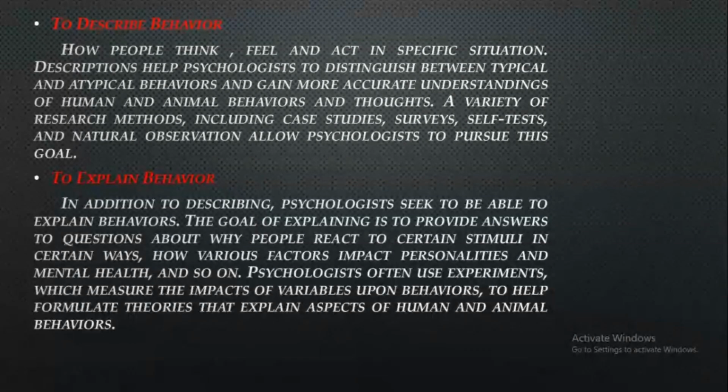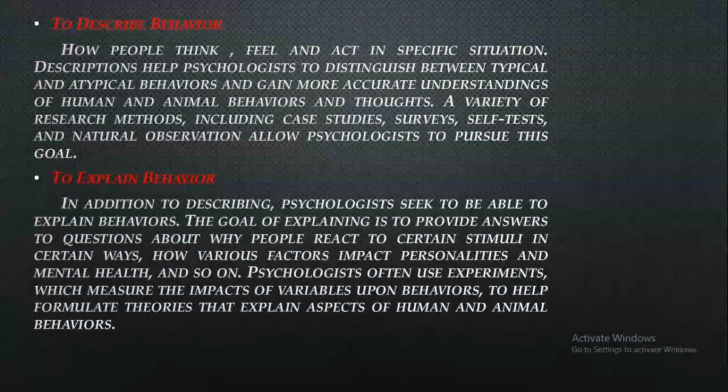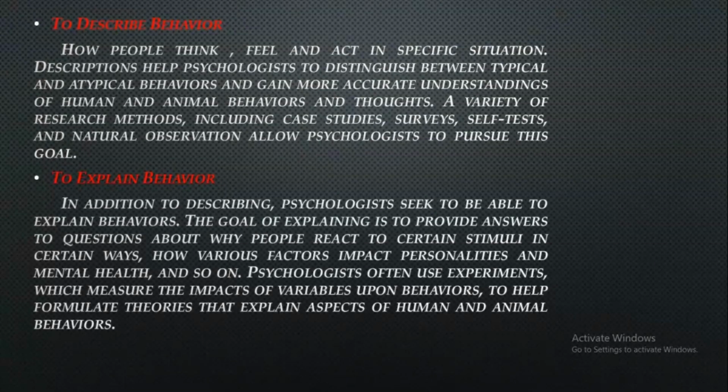human and animal behavior. So here it means that after the description of behavior, psychologists seek to understand the underlying reasons behind those behaviors. What if we are considering two individuals, and we have given them specific and similar situations, but the reactions of those two individuals will be different. So why will those reactions be different?